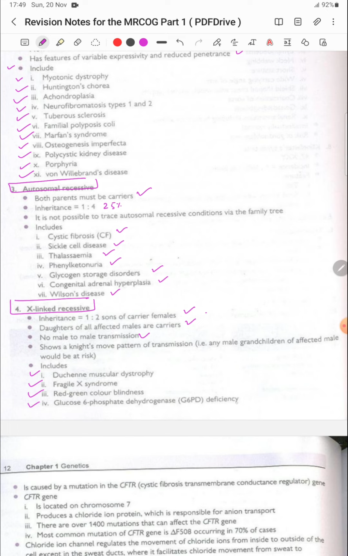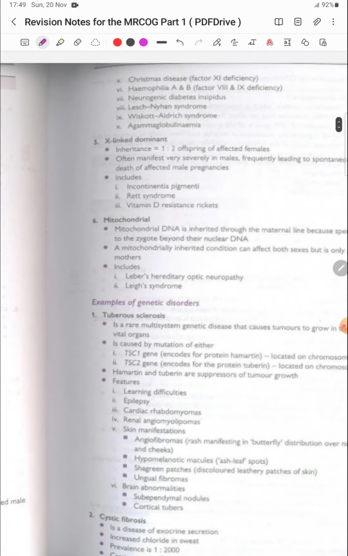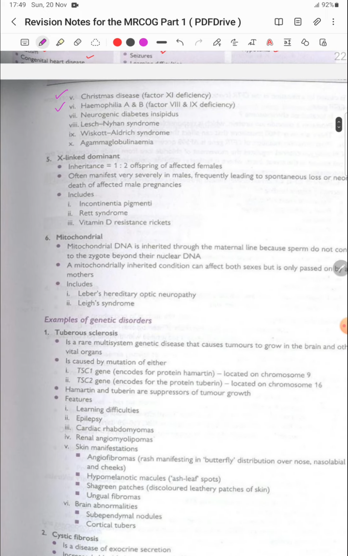phosphate dehydrogenase, G6PD deficiency. So this is important: no male to male transmission, and second, it shows a knight's move pattern of transmission such that any male grandchildren of an affected male would be at risk. This is very important from the MCQ point of view. A few more are Christmas disease, which is factor 9 disease, and hemophilia A and B, factor 8 and 9 deficiency, nephrogenic diabetes insipidus, Lesch-Nyhan syndrome, Wiskott-Aldrich syndrome, and agammaglobulinemia.